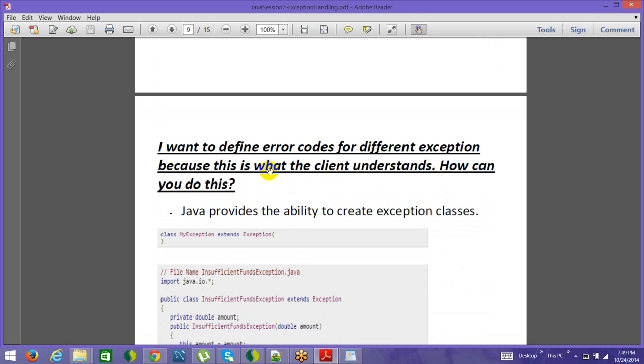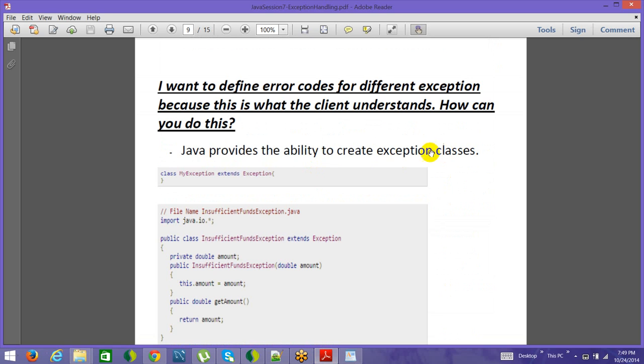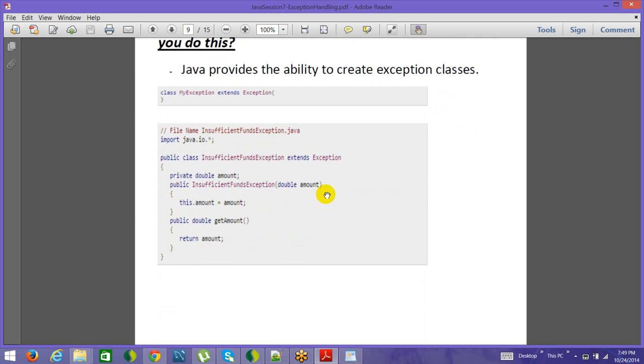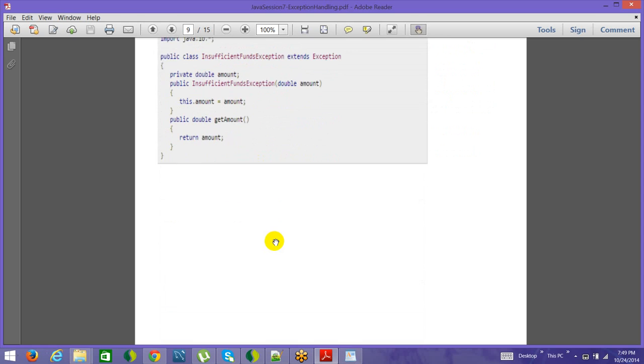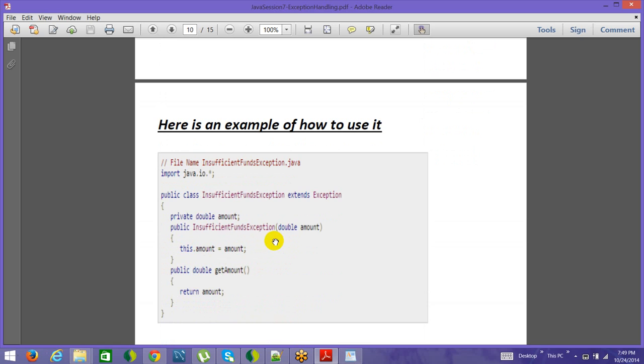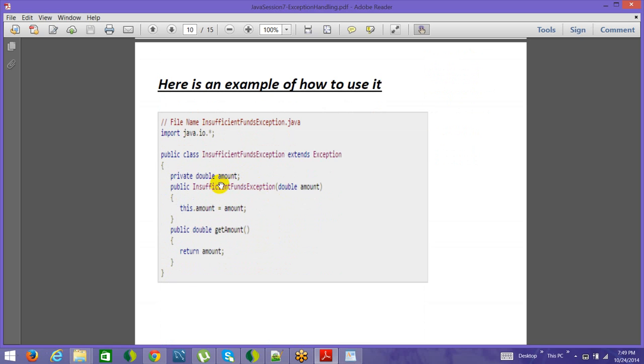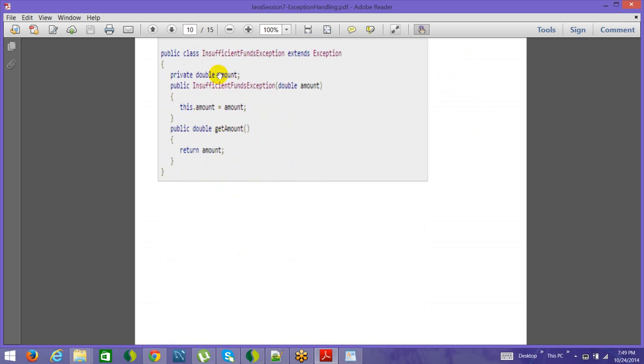And this is where we understood about creating our own exception classes. So say I want to define error codes for different exceptions because this is what the client understands. How can we do this? So you create your own exception classes, how you extend exception, file not found exception, whatnot. And here the example which I have taken uses insufficient funds exception, so that's how it has been defined here. All right, and again, you define attributes, you define constructors, then you define mutator and accessor methods to refer to the private attributes.